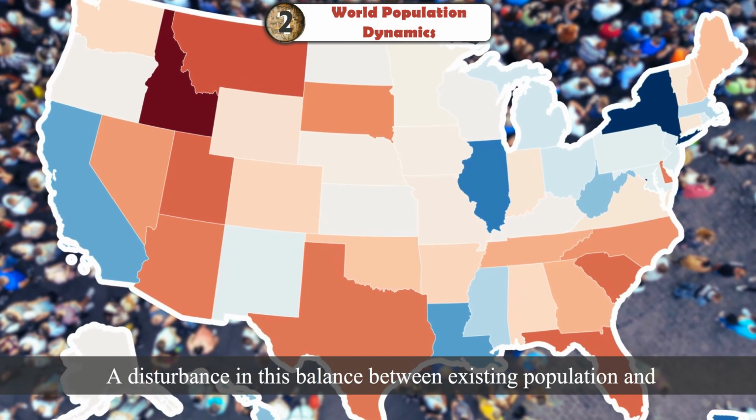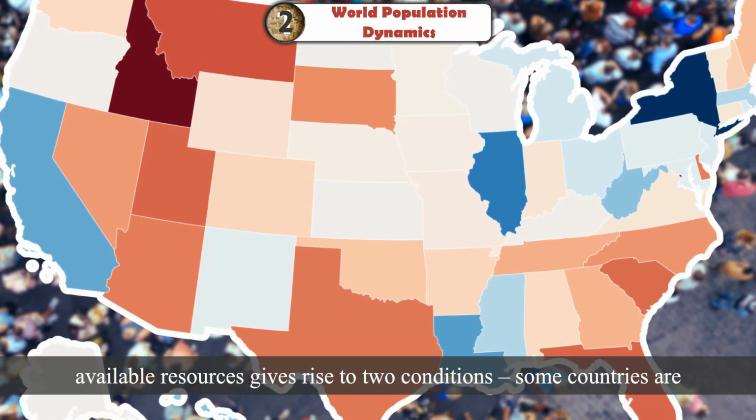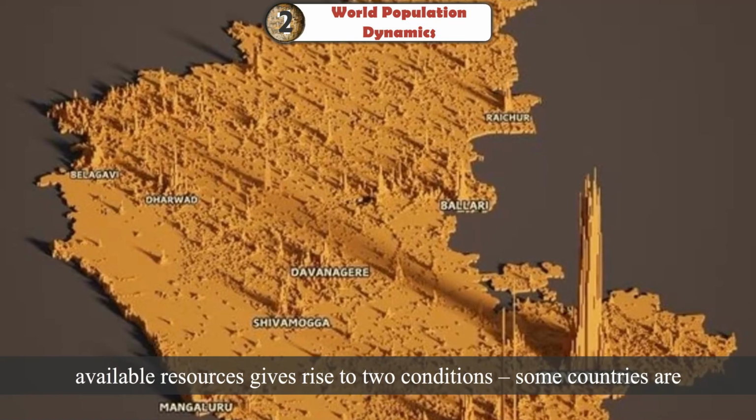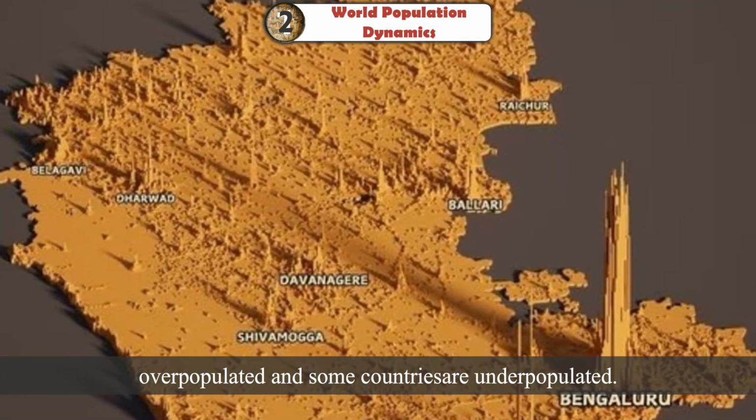A disturbance in this balance between existing population and available resources gives rise to two conditions. Some countries are overpopulated and some countries are underpopulated.